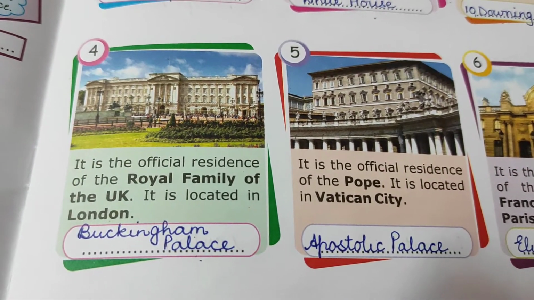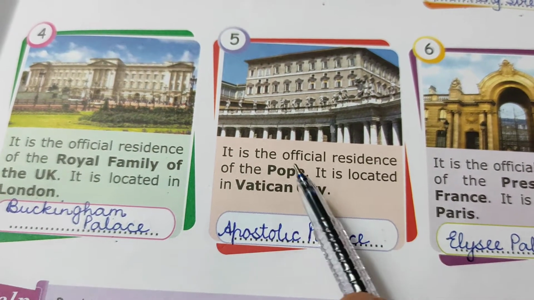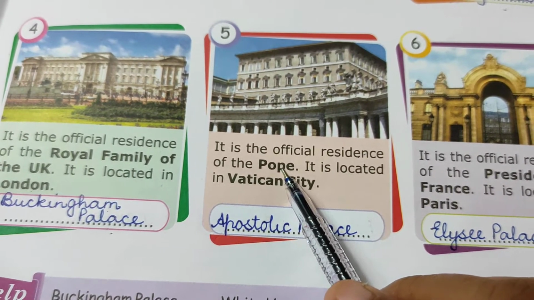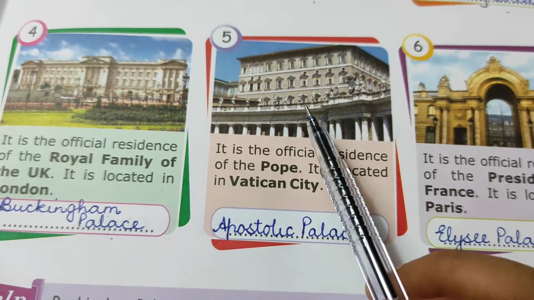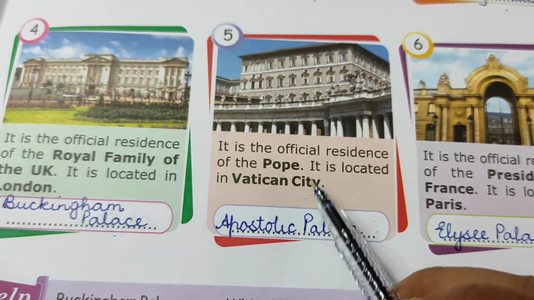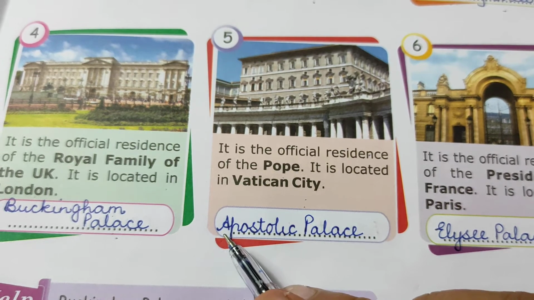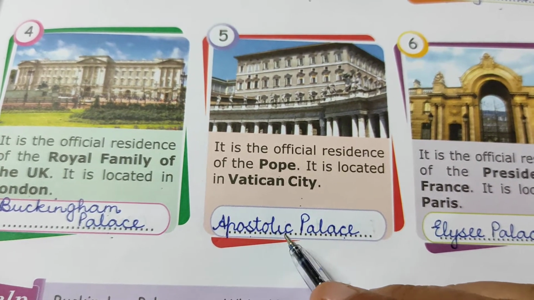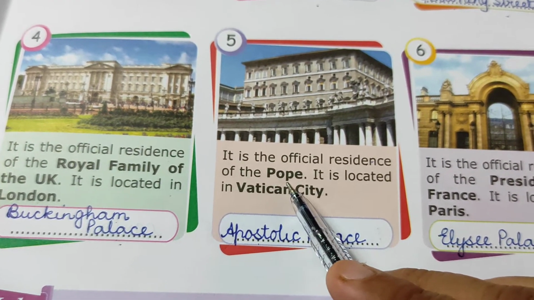Coming on to the next one now. As you can see this building, it is supposed to be the official residence of Pope. Pope is a religious personality and he is supposed to live in this building, which is located in the Vatican City. The name of this building is Apostolic Palace, which is the official residence of Pope.